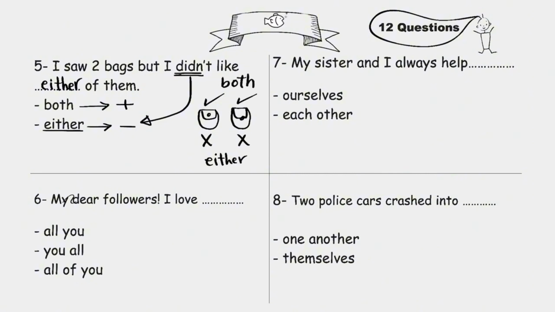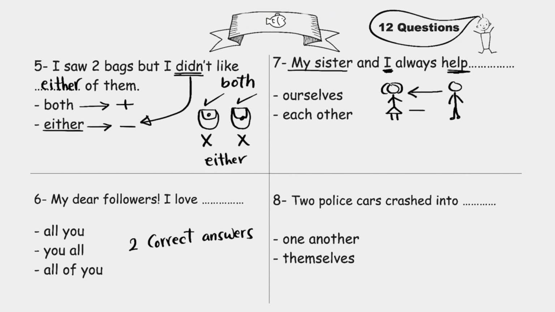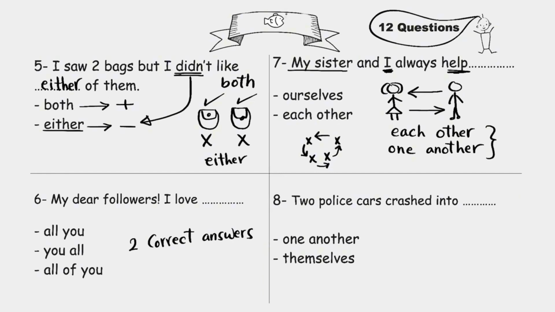You answer this one. My dear followers, I love all of you, you all. There are 2 correct answers here. My sister and I always help ourselves or help each other. Here I say my sister, here she is, and I, here I am. We help, I help her, and she helps me. Here we say we help each other, or we help one another. We say this when each one does the same thing to the other. I help her, and she helps me, right? This is also when we have bigger groups. Like here, we say they help each other, they talk to each other, they play with each other, and so on. So the answer is each other, or one another.